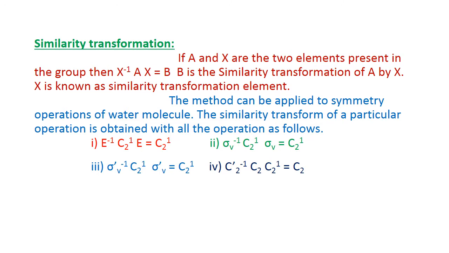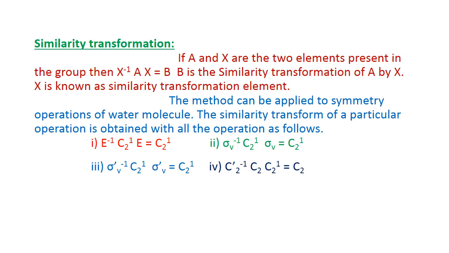The similarity transform of a particular operation is obtained with all the operations as follows. For example, consider E inverse, then multiplied by C2, then E, it gives C2. So C2 is the similarity transformation by E. Similarly, sigma v inverse C2 sigma v will be equal to C2. And sigma v dash inverse C2 sigma v dash will be equal to C2. The fourth one is C2 inverse C2 C2, which will be equal to C2.